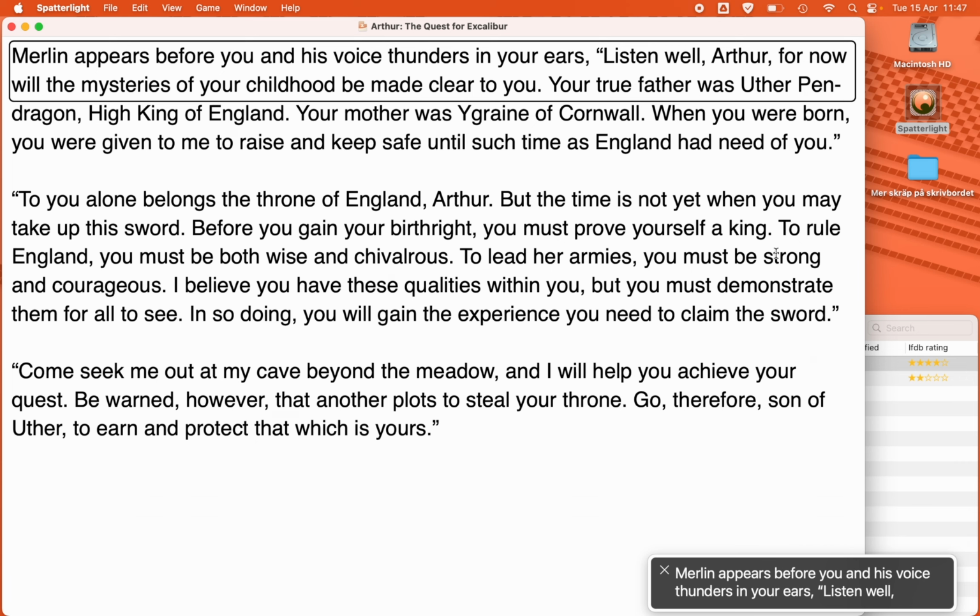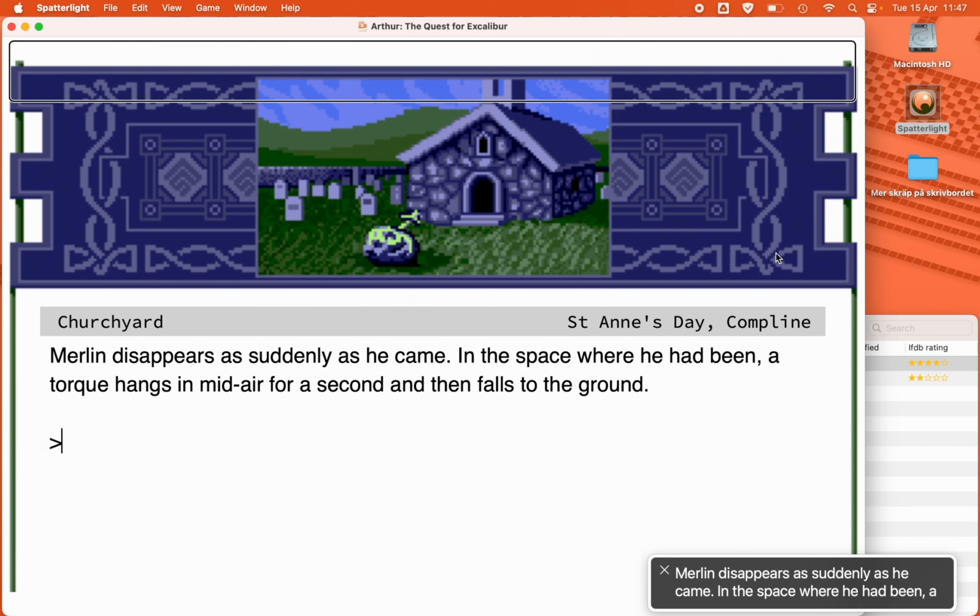Merlin appears before you and his voice thunders in your ears. Listen well, Arthur, for now will the mysteries of your childhood be made clear to you. Your true father was Uther Pendragon, High King of England. Your mother was Igraine of Cornwall. When you were born, you were given to me to raise and keep safe until such time as England had need of you. To you alone belongs the throne of England, Arthur, but the time is not yet when you may take up this sword. Before you gain your birthright, you must. Merlin disappears as suddenly as he came. In the space where he had been, a torque hangs in mid-air for a second and then falls to the ground. Great hint if only you had a crystal ball.